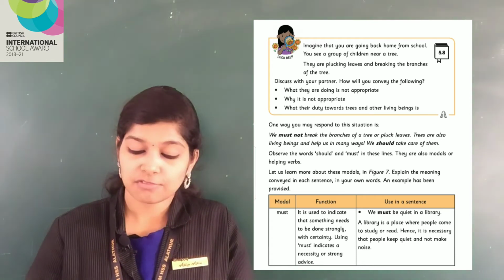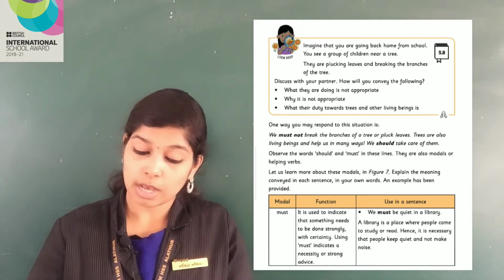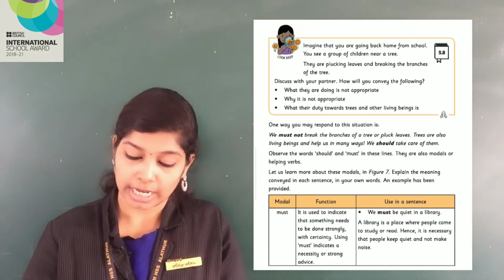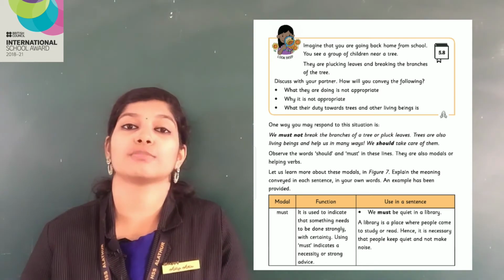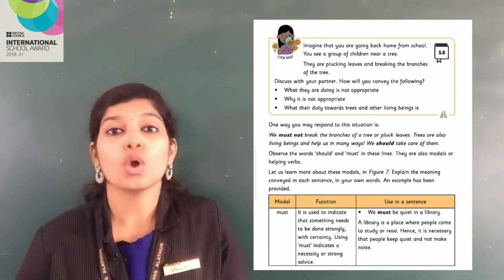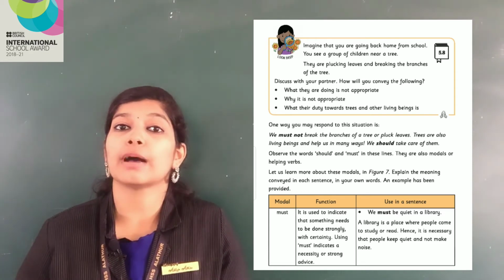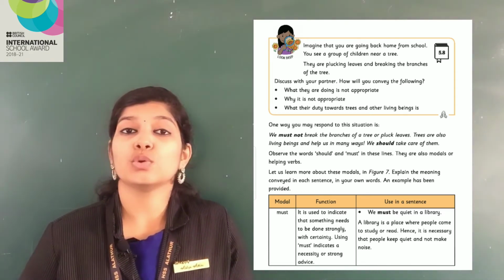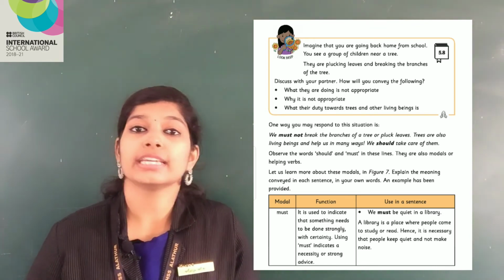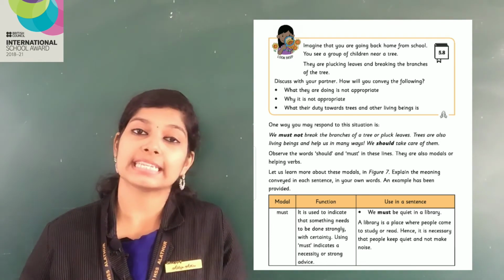Use in a sentence, we must be quiet in a library. A library is a place where people come to study or read. Hence, it is necessary that people keep quiet and not make noise. As you all know, we must not make noise in a library because a lot of people come there to read and study. So, it is our duty that we should not disturb them. So, we must be quiet in a library.